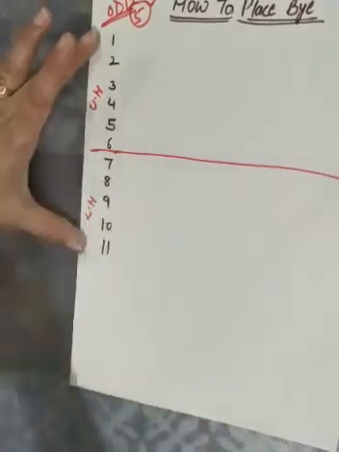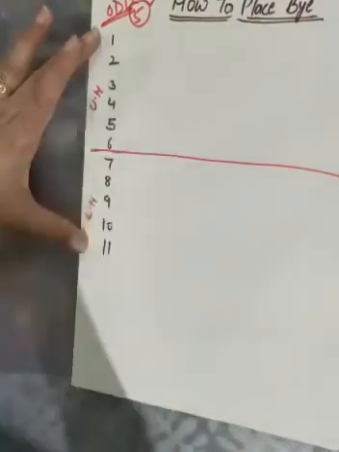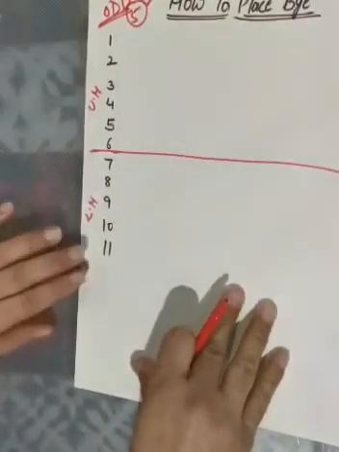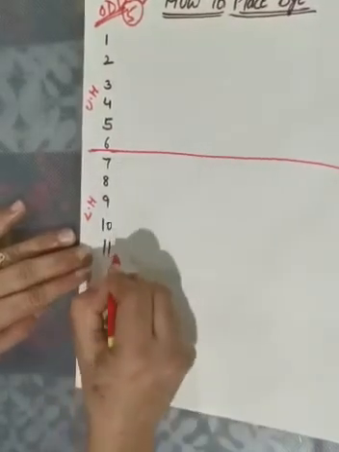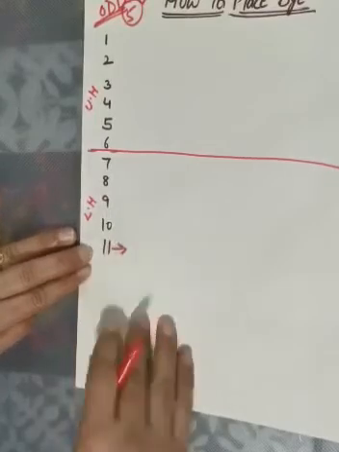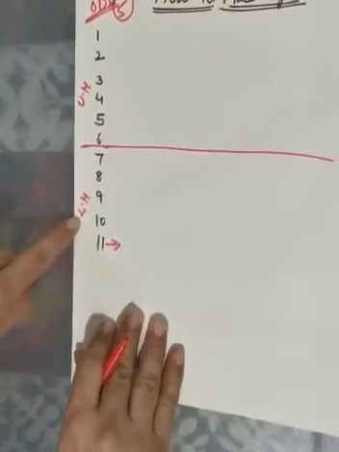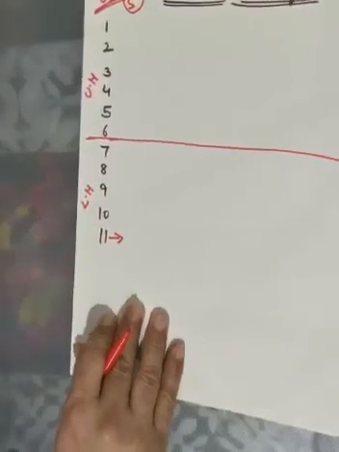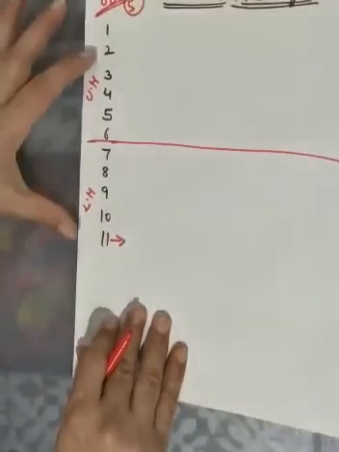Listen carefully, students. Always, we have to give the first bye to the last team of the lower half. Got it?